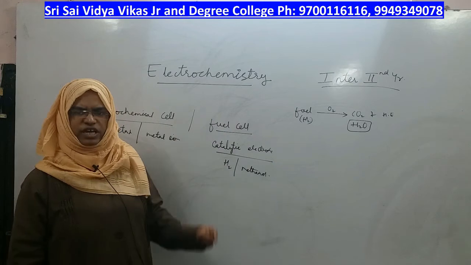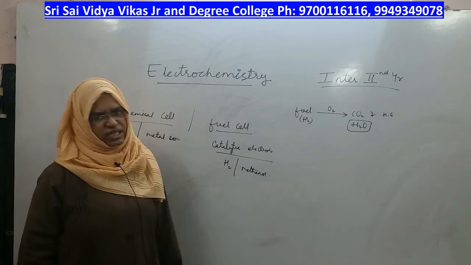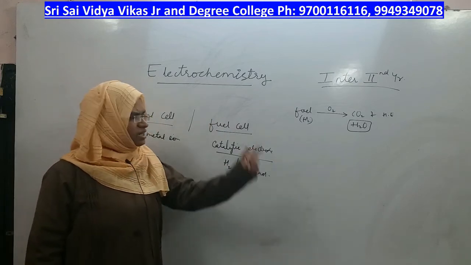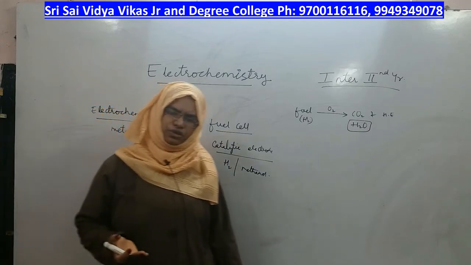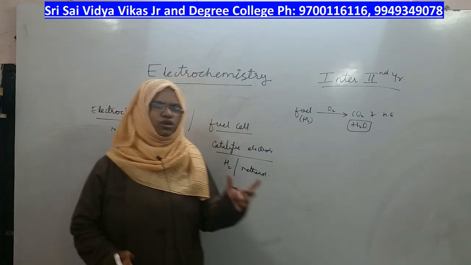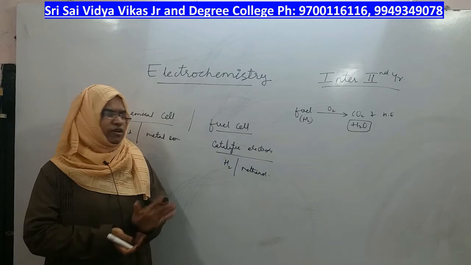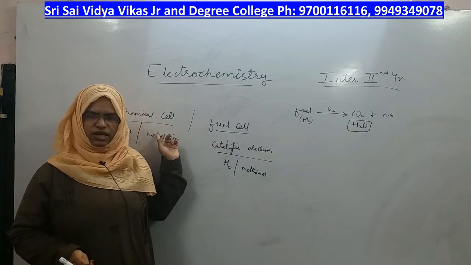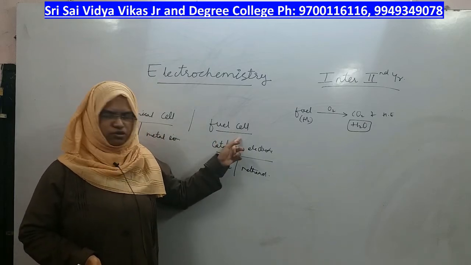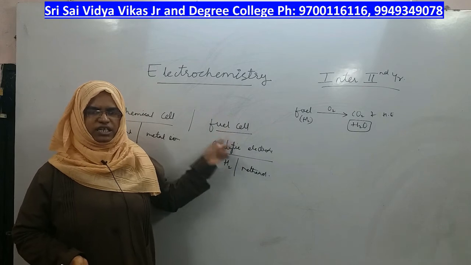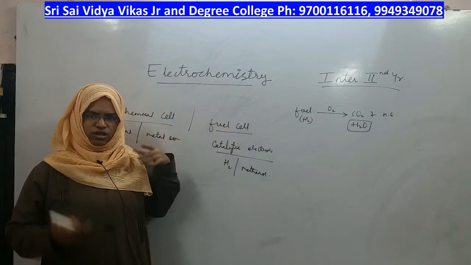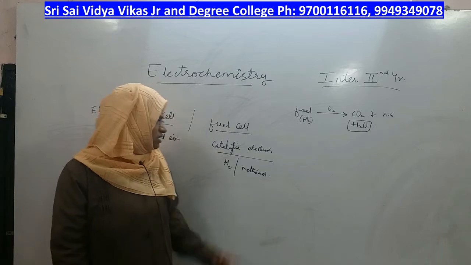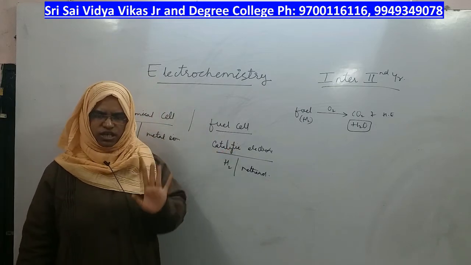And instead of heat energy, what you will get is chemical energy, and that chemical energy after a chemical reaction will be converted into electrical energy. So the same definition of conversion of chemical energy into electrical energy applies to the fuel cell also, but the difference here is that in the regular cell the electrode and its ion both are involved in the reaction, while here the electrode will not be involved.